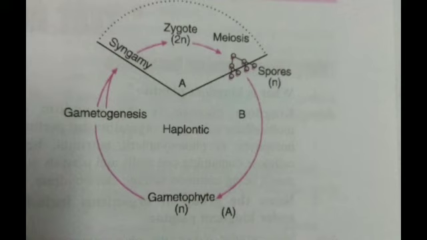And the diploid phase, with the help of the diagram also you can see, the diploid phase is represented by the zygote. See, 2n is there, that is the diploid phase, and it is represented by the zygote. And the dominant photosynthetic phase in these plants is the free living gametophyte. Clear? This is the dominant photosynthetic phase. Many members of green algae show this type of pattern.